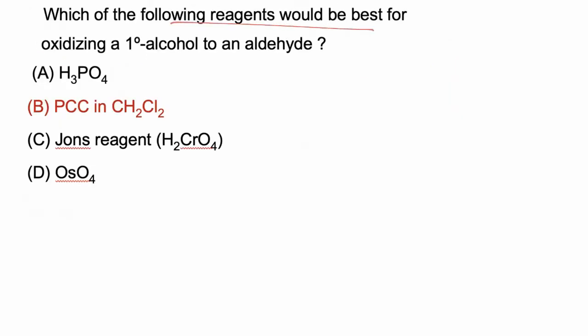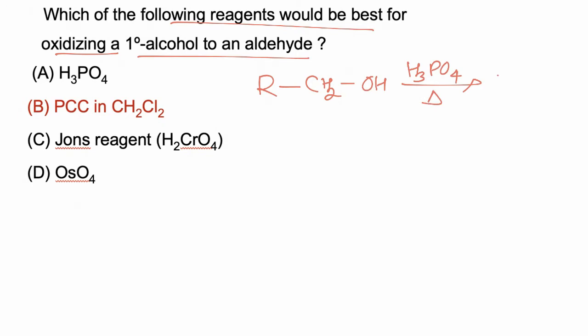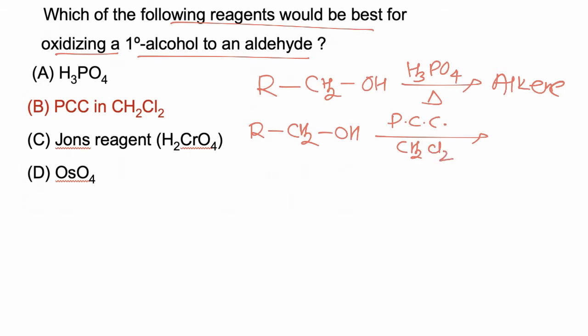Which of the following reagents would be best for oxidizing a 1 degree alcohol into an aldehyde? So if we react alcohol with H3PO4 at high temperature, then we will get an alkene. If alcohol is treated with pyridinium chlorochromate or PCC in the presence of the solvent CH2Cl2, then it will be converted to an aldehyde because PCC is a mild oxidizing agent.